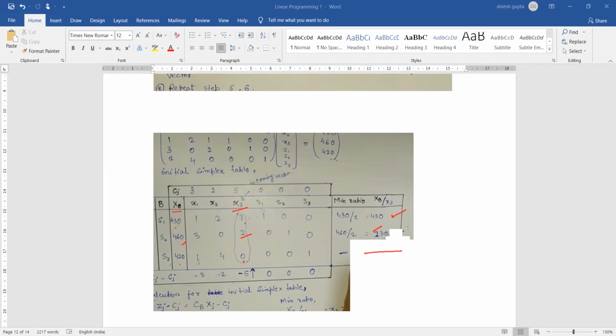Now, between 430 and 230, which is smaller? That is 230. So this becomes your outgoing vector and this becomes your incoming vector. And where do these two intersect? Here, at 2, and this becomes your key value. Key value is very important.